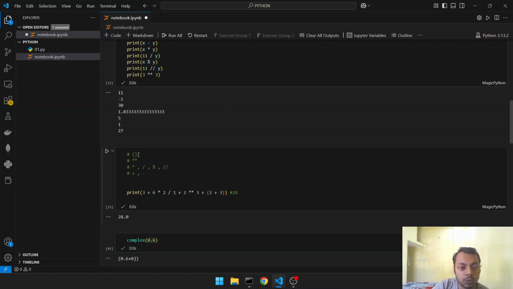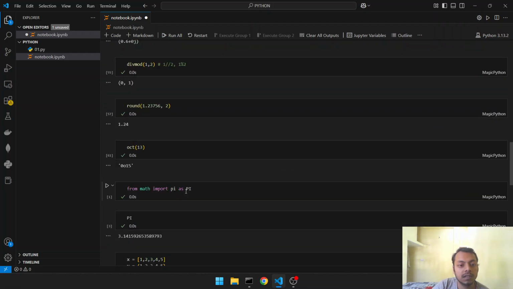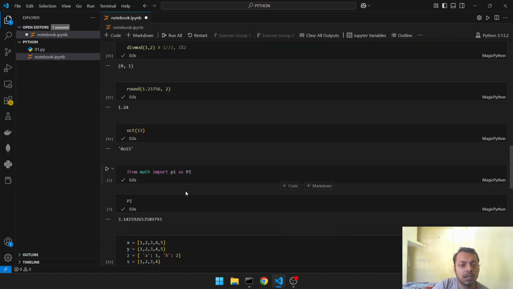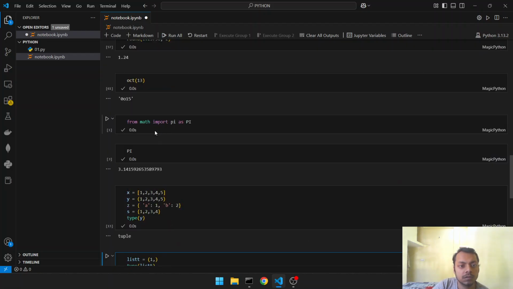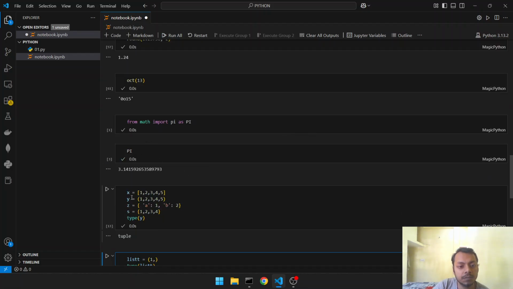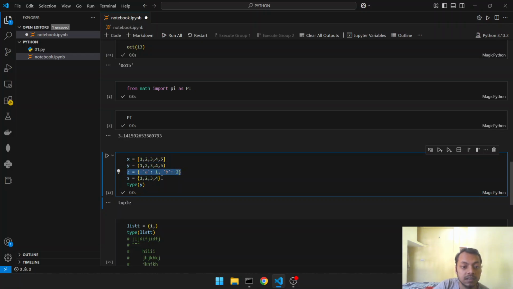First precedence is given to brackets, then exponential, then multiplication, division, modulus, and floor division, then plus, minus. Then we learned about some functions and modules, how to import them. Then we learned about container data types, that is list, tuple, dictionary, set.